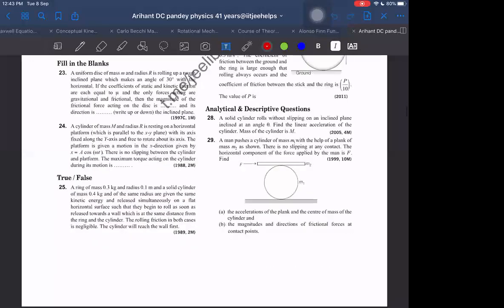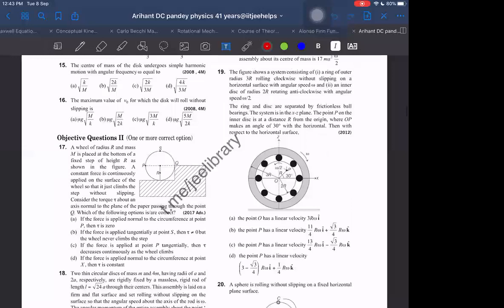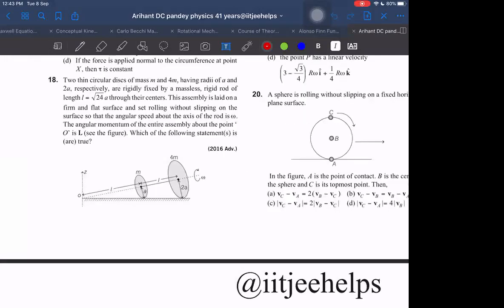It is here. It is a 2016 advanced question. This was out of syllabus, but they asked it. This is the data given here. L is 24A. This length and this length is equal. Mass 4m, radius 2a, angular velocity omega.